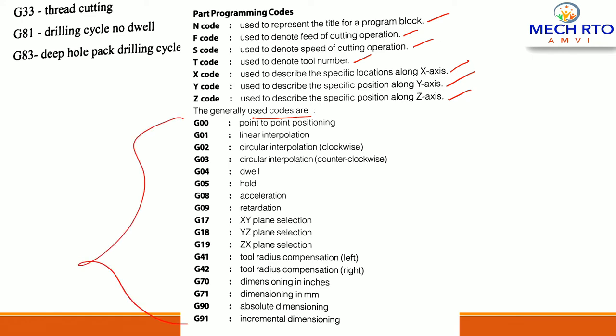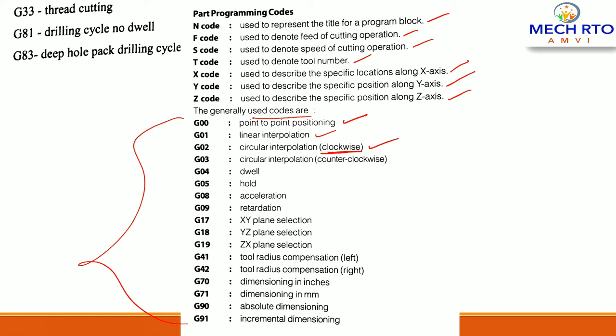G00, a very important code, and the very first code that you put in while operating a CNC machine. G00 is point to point positioning, G01 is linear interpolation, G02 is circular interpolation, which is clockwise. Remember, it is a clockwise circular interpolation, G02.